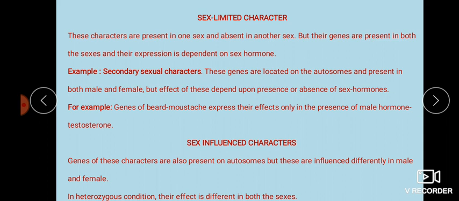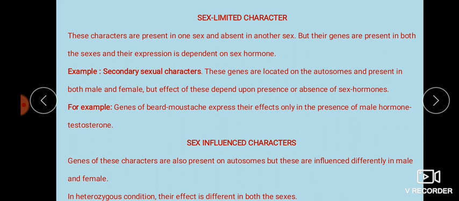And in the male body also, the genes which are responsible for female characters are present, but the males are producing only the hormones that are helpful for the production of male secondary sexual characters only. That's why males are having only male characters and females are having only female characters.